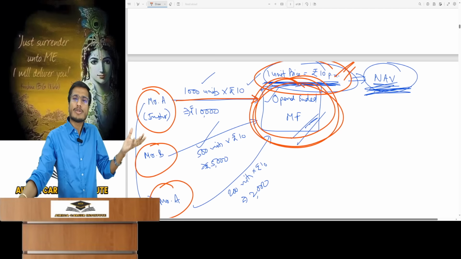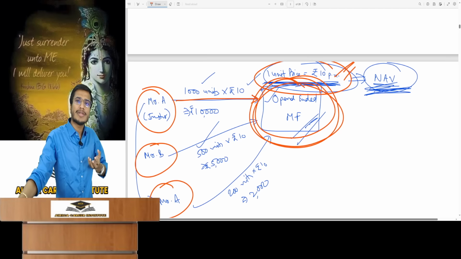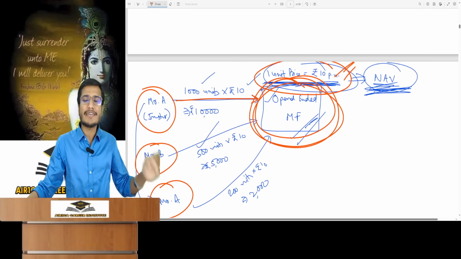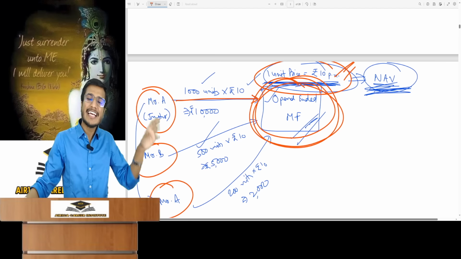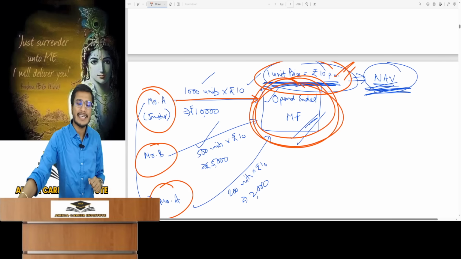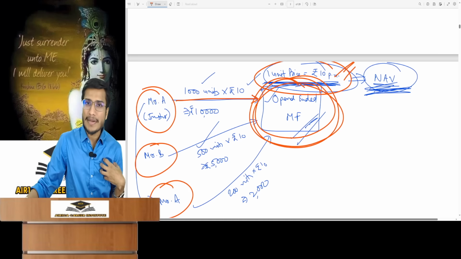But here units are to be bought and sold directly from the mutual fund company. Here the price is not affected by demand and supply at all. There is no listing in the market. Unit holders do not interact among themselves. It's a simple matter.